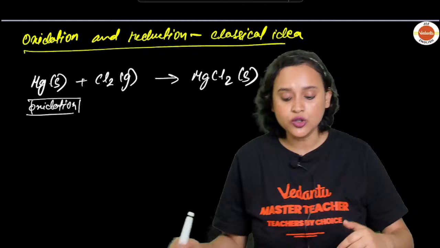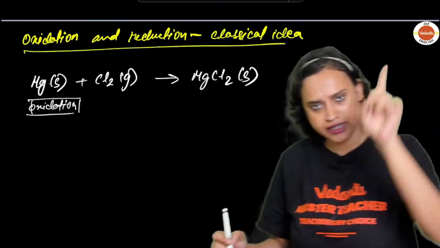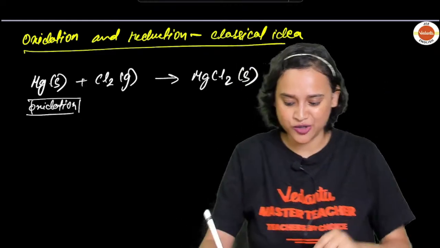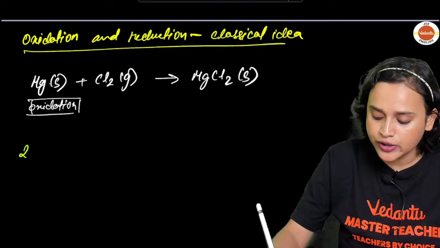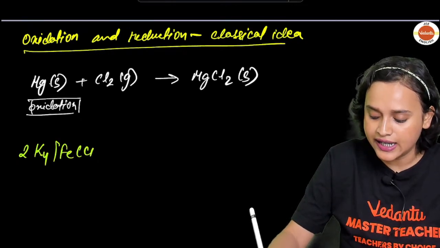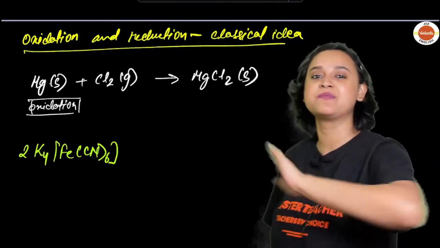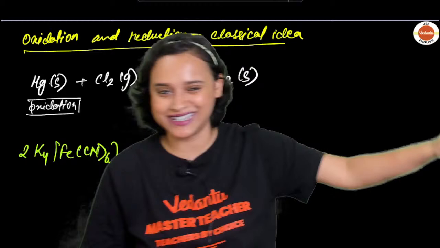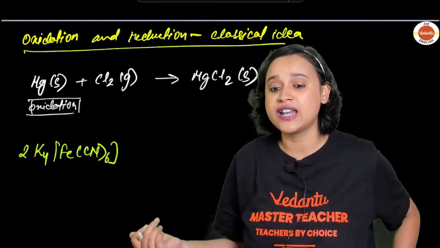Similarly, let me give you a little complex example here, one that I did teach you even when I was teaching you for the first time. What if we take a complex compound, 2K4[Fe(CN)6], my favorite compound to explain the whole coordination compound? Does this get oxidized? Of course, yes.